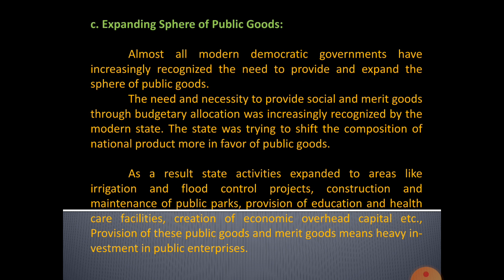Third is the expanding sphere of public goods. Almost all modern democratic governments have increasingly recognized the need to improve, provide, and expand the sphere of public goods, like irrigation and flood control projects, construction and maintenance of public parks, provision of education and healthcare facilities, creation of economic overhead capital, etc. All of these facilities are public goods or public wants which are provided by the government.